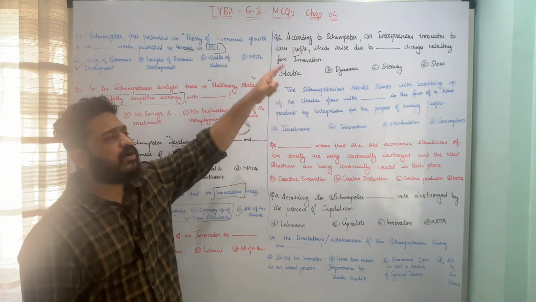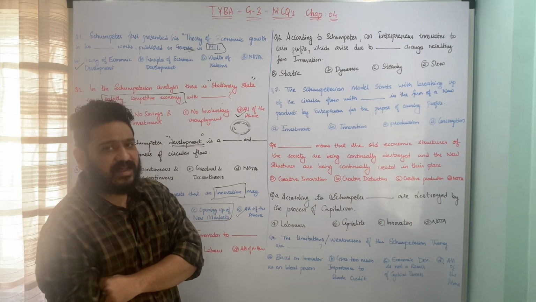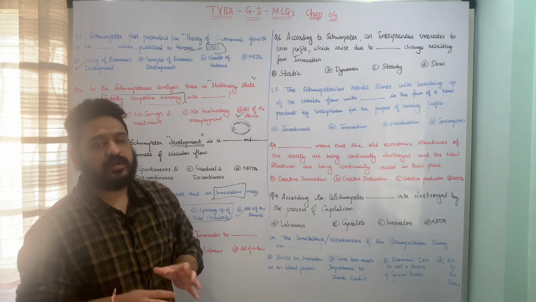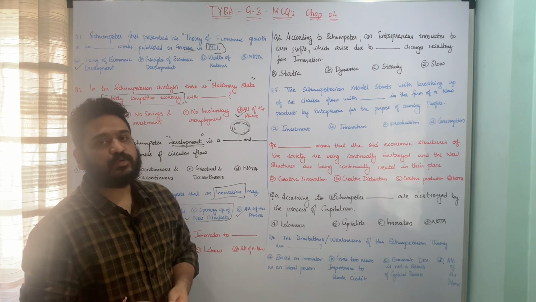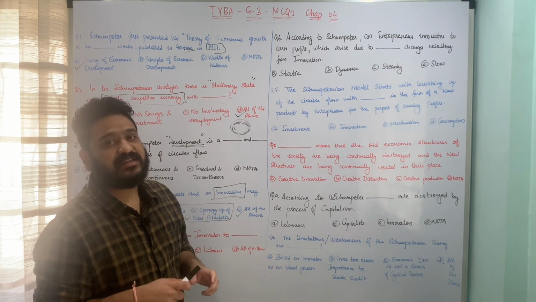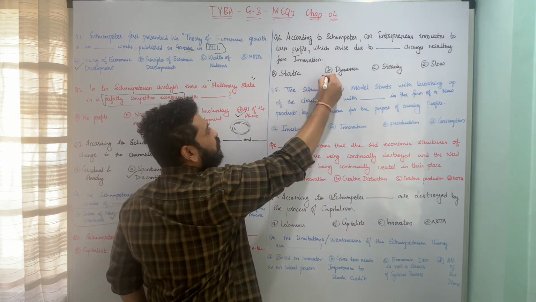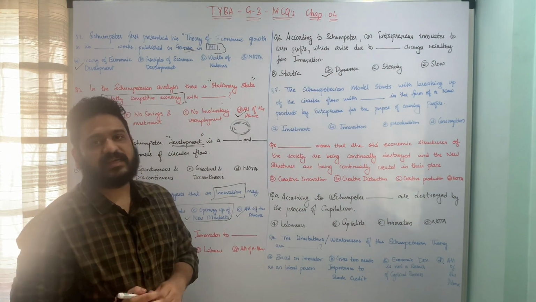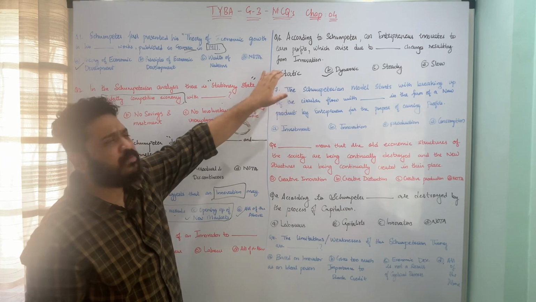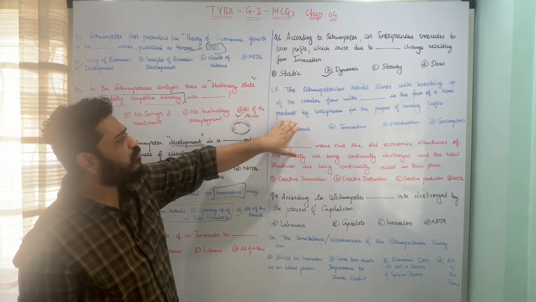So here, according to this Schumpeterian theory, an entrepreneur innovates to earn profits, which arise due to dynamic changes resulting from innovation, and therefore option B, dynamic, is the correct answer to this question. I hope the question is clear. Let us now move to the next one.